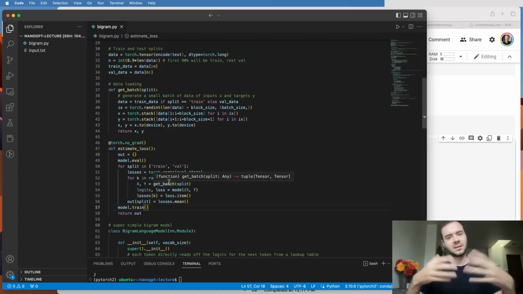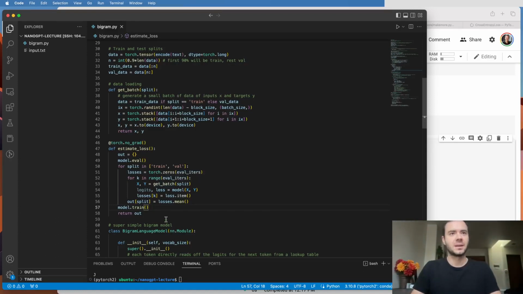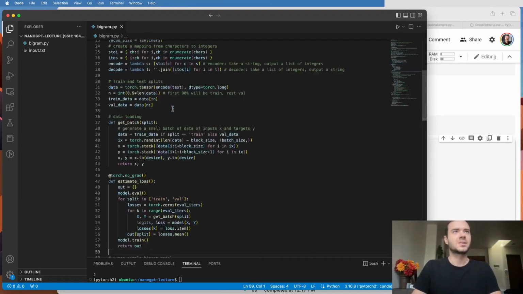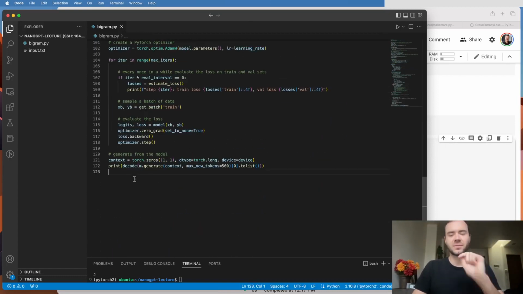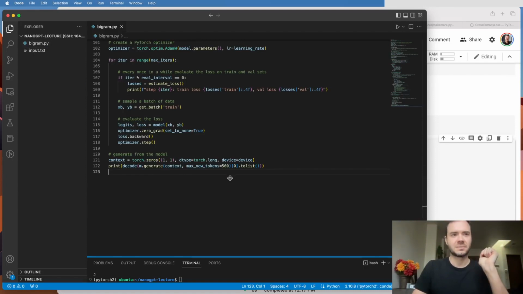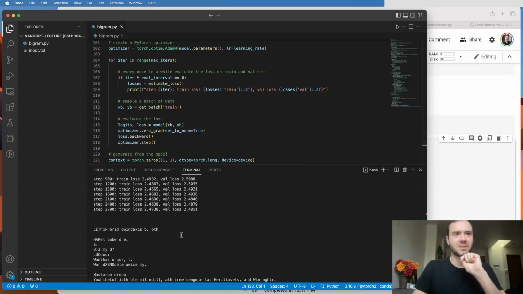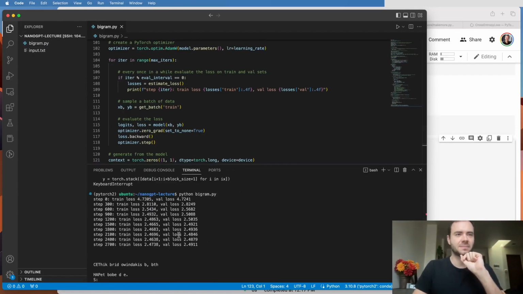And so it can be a lot more memory efficient in that way. So it's also a good practice to tell PyTorch when we don't intend to do backpropagation. Right now this script is about 120 lines of code, and that's kind of our starter code. I'm calling it bigram.py, and I'm going to release it later. Now running this script gives us output in the terminal, and it looks something like this.